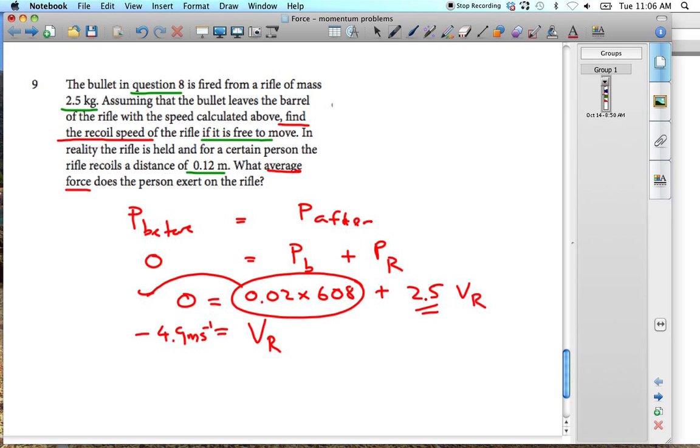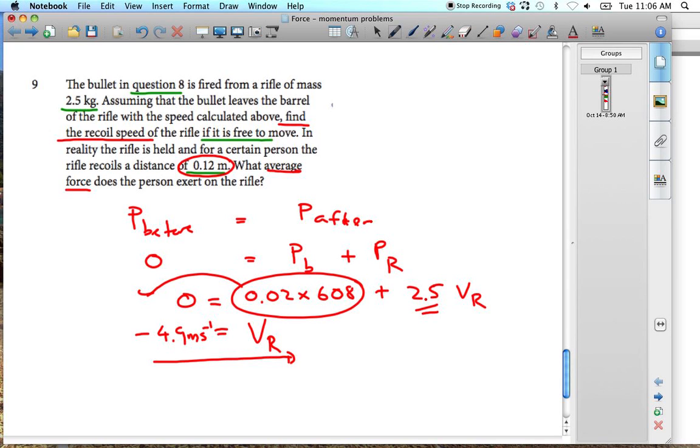So that's the velocity of the rifle afterwards. Now, it only goes a certain distance, 0.12 meters. So obviously it decelerates in that time, and a force is needed to do it. But we first need to work out that deceleration.